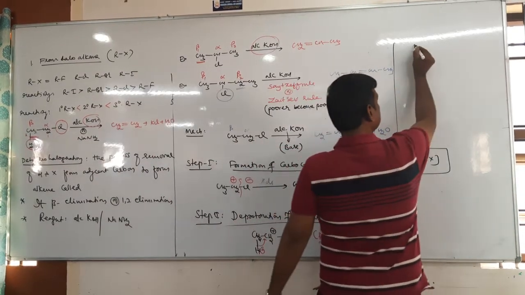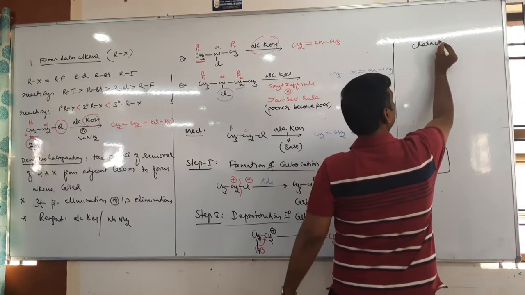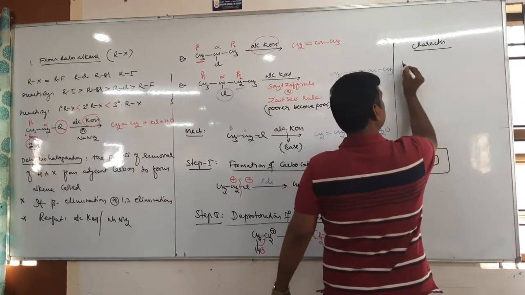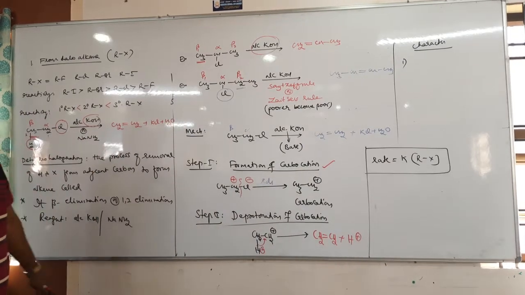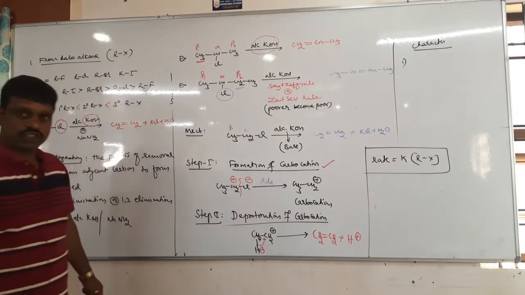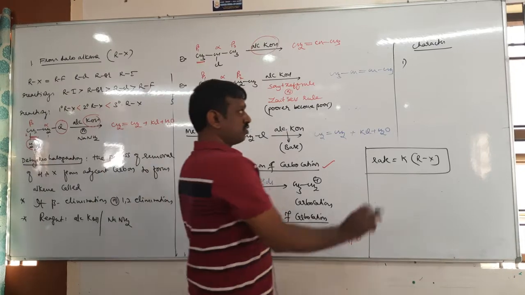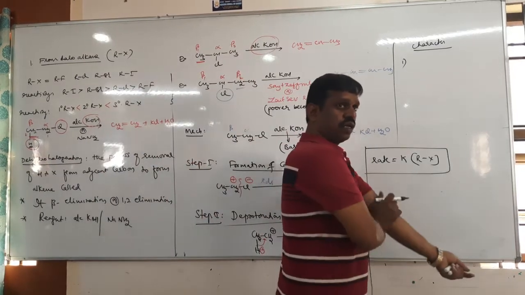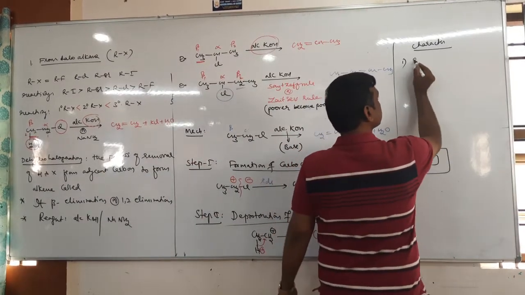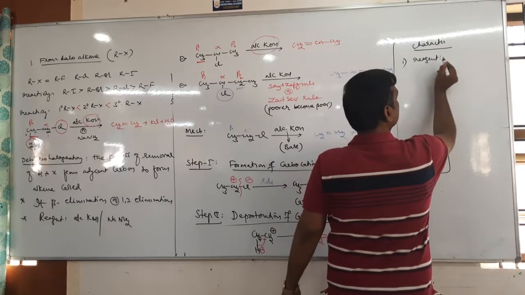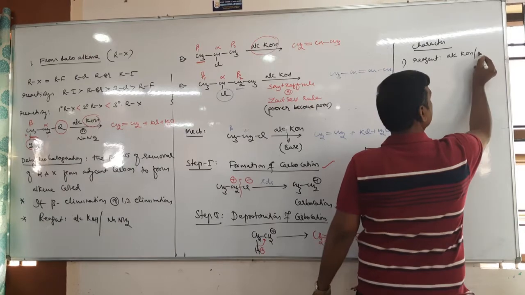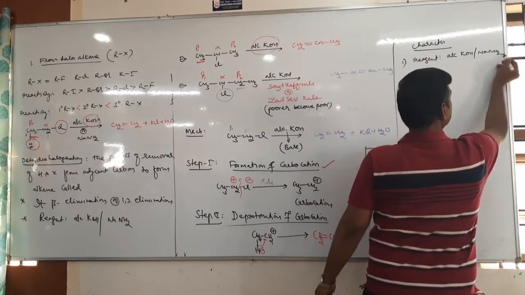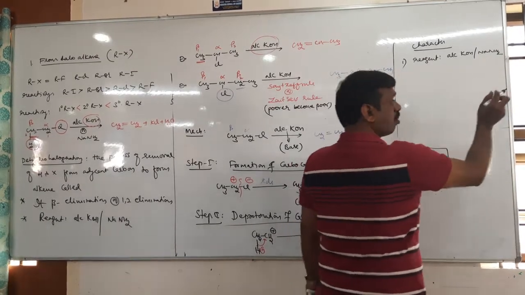Okay. Now tell me, what are the characteristics of this reaction 1? What are the characteristics of this dehydrohalogenation elimination? First, what is the reagent? The reagent is alcoholic KOH or sodium amide. This alcoholic KOH is a base, not a nucleophile.